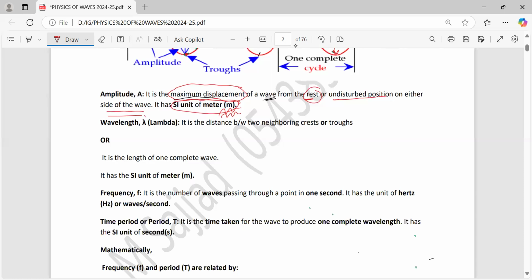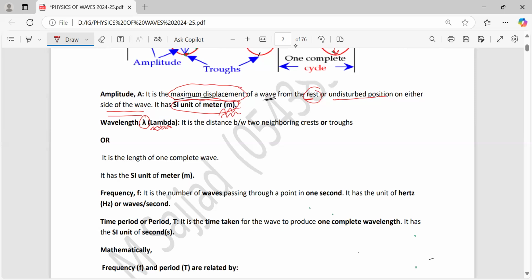Wavelength. See its symbol, you can say almost an inverted Y. It is read as lambda.